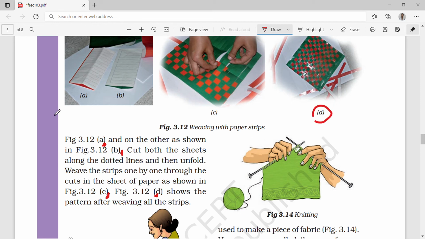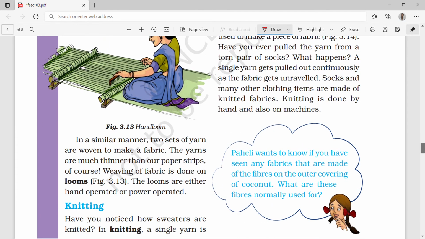So this shows the pattern after weaving all the strips. In a similar manner, two sets of yarns are woven to make a fabric. The yarns are much thinner than our paper strips.